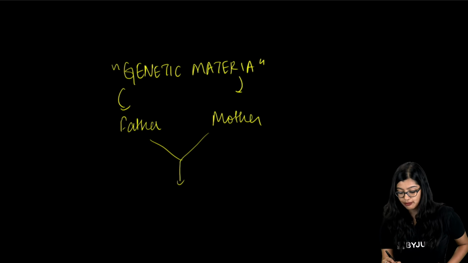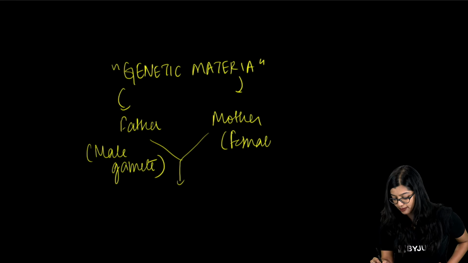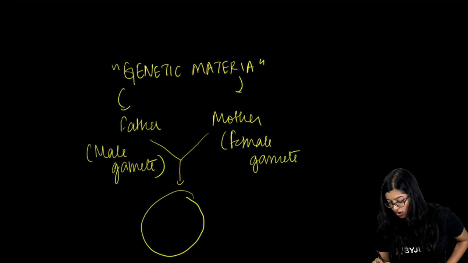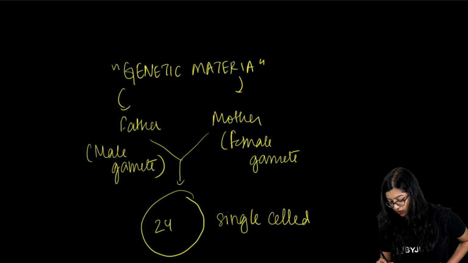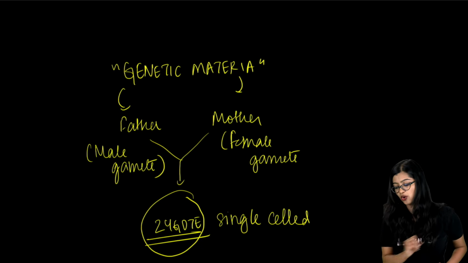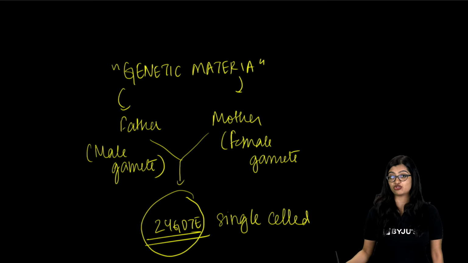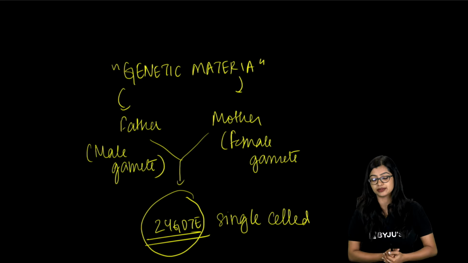Fusion of the male gamete and the female gamete results in the formation of a single-celled structure which we call the zygote, right? The zygote is a single-cell structure that has genetic information from the mother and father.